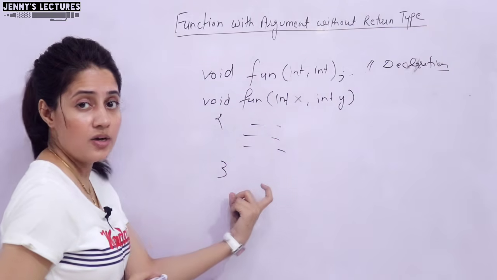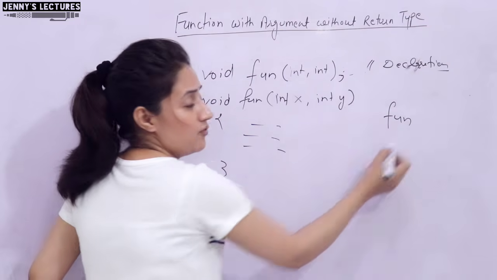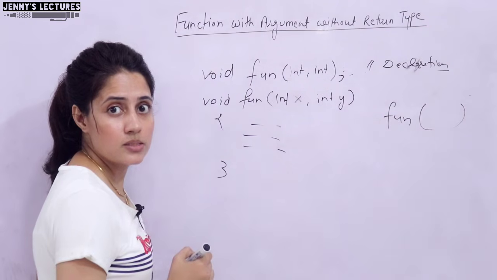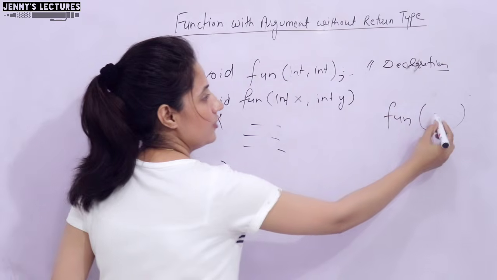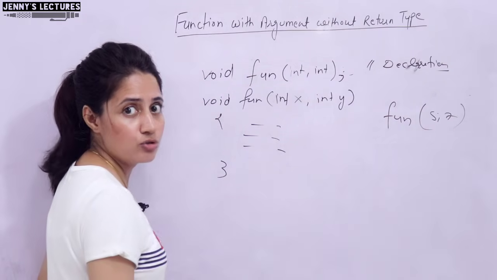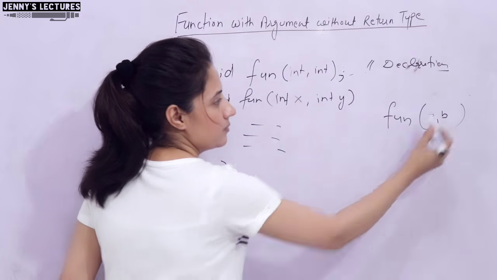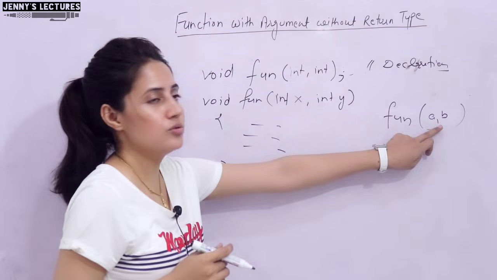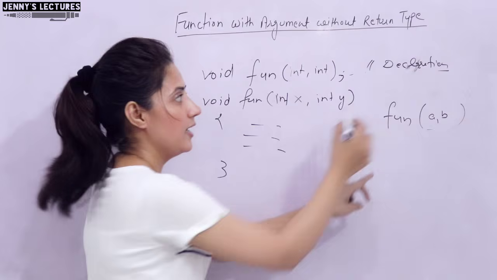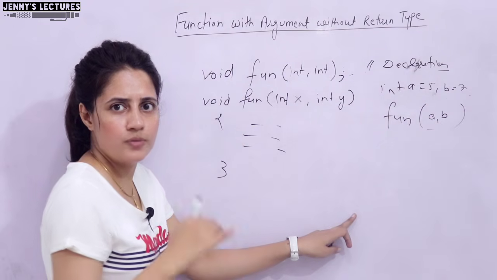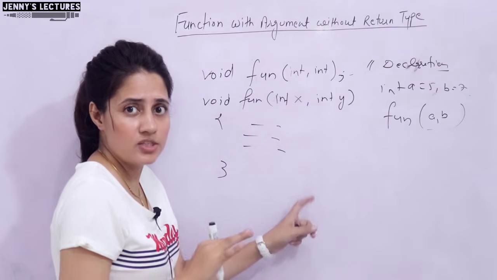And how do you call this function? No return type while calling, only the function name and the arguments you want to pass. Suppose I want to pass the values 5, 7 directly, that is also fine. Or you can pass variables a, b whose values you have specified, like in the main function int a is equal to 5, b is equal to 7, or you can ask from the user also, right? That we will discuss with the proper program.